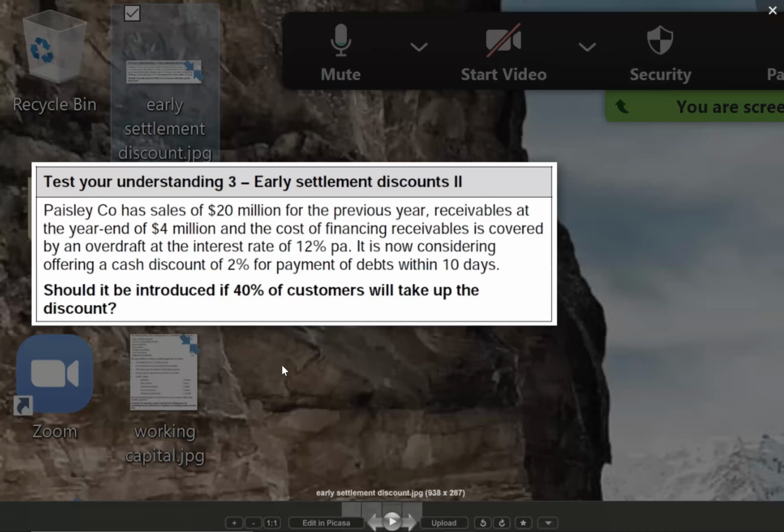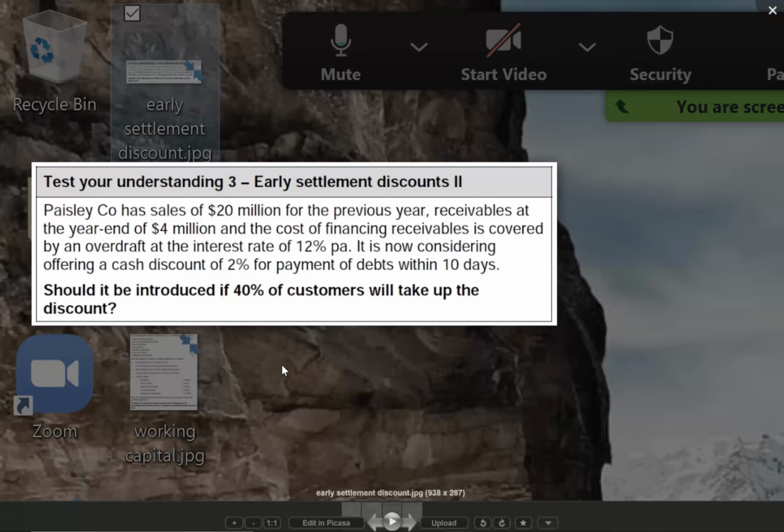Paisley company has sales of 20 million for the previous year. Receivables at the year end are $4 million, and the cost of financing receivables is covered by an overdraft at an interest rate of 12% per annum. It is now considering offering a cash discount of 2% for payment of debts within 10 days.